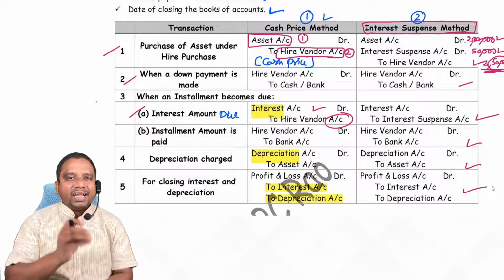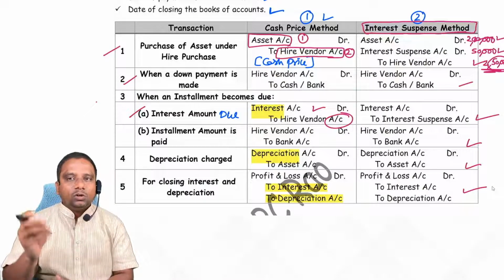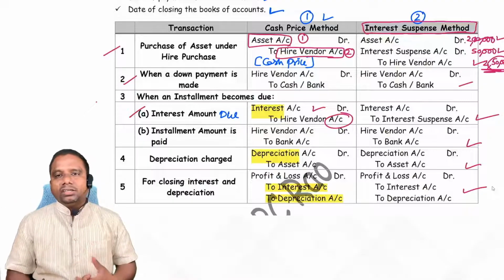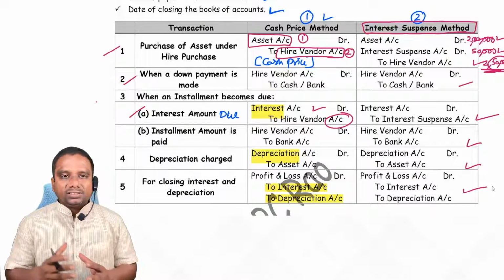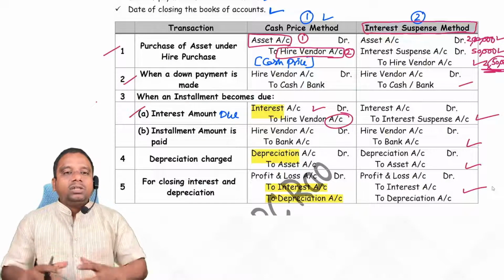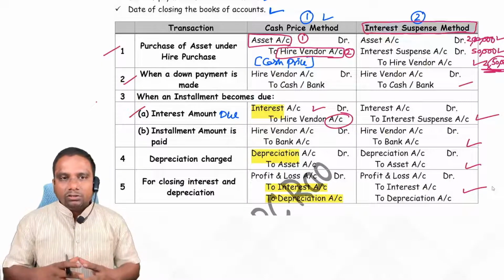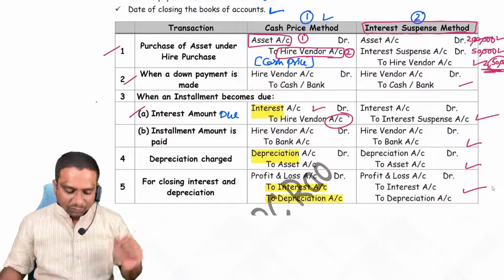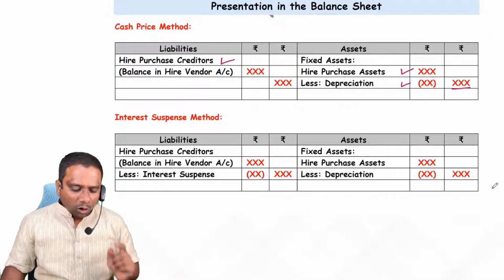So the difference between cash price and interest suspense method is only the interest component. Under the interest suspense method, whatever total interest we have to pay to the hire vendor, the total amount we transfer to a separate account called interest suspense account. Clear, students?